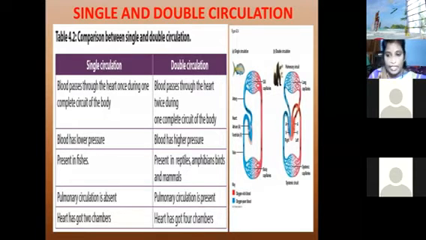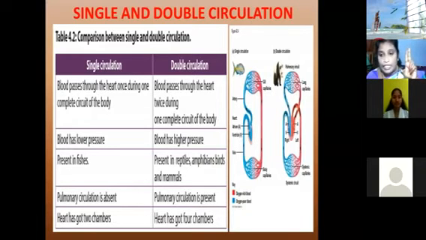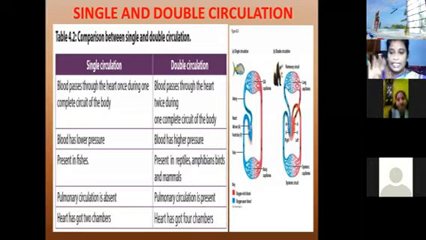There are different kinds of animals. Some animals have two chambers, some have three chambers, some have four chambers. The four-chambered animals go through double circulation, and the two-chambered animals go through single circulation. For example, fishes have two chambers, and four chambers are in birds, mammals, frogs and human beings. This is all during the process of double circulation.